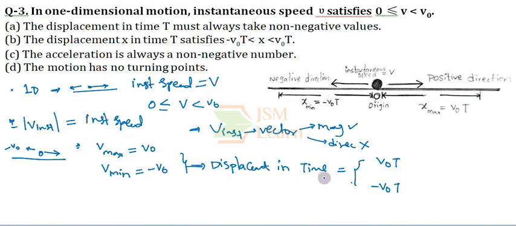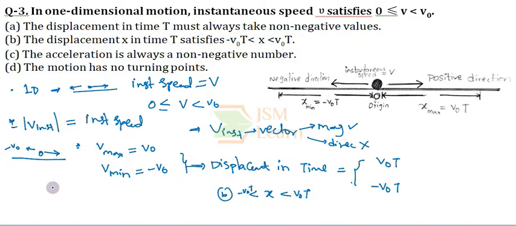Why maximum displacement? Because v naught is the maximum velocity, and maximum velocity into t gives maximum displacement. Minus v naught is the minimum velocity, and minimum velocity into time t gives minimum displacement. So option B is true because the displacement always ranges between minus v naught t to v naught t.